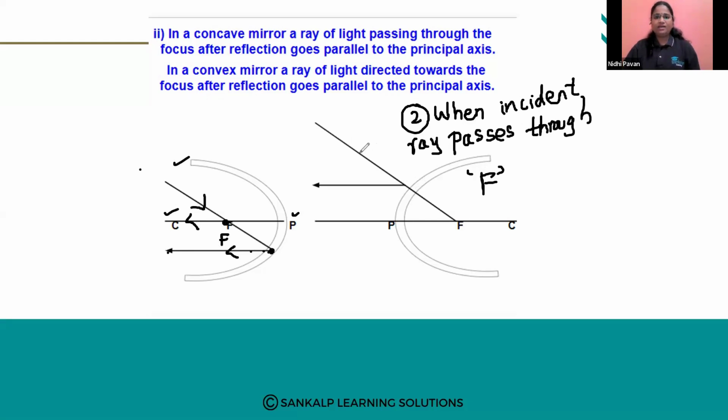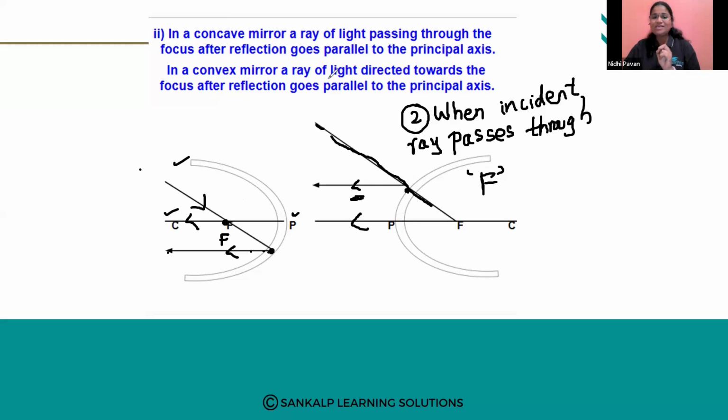A ray of light directed towards the focus. We are incidenting a ray of light in such a way that it appears to be in the direction of the focus. And when you see the reflected ray here also will go parallel to the principal axis. See, in both the cases, the reflected ray is parallel to the principal axis, but the word changes here. Why? Because here the ray of light is directly passing through the focus.